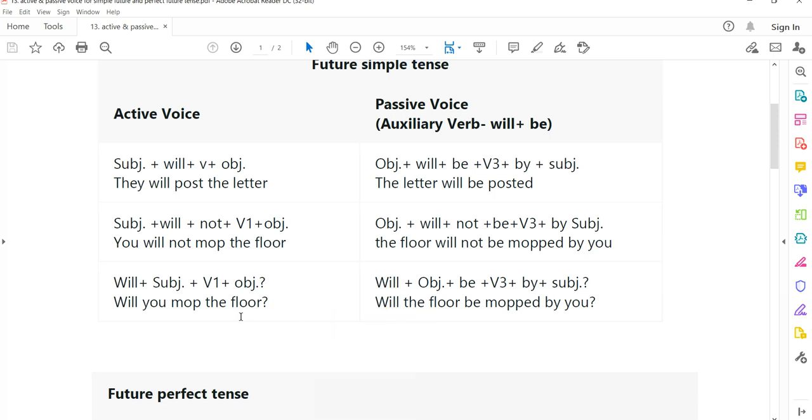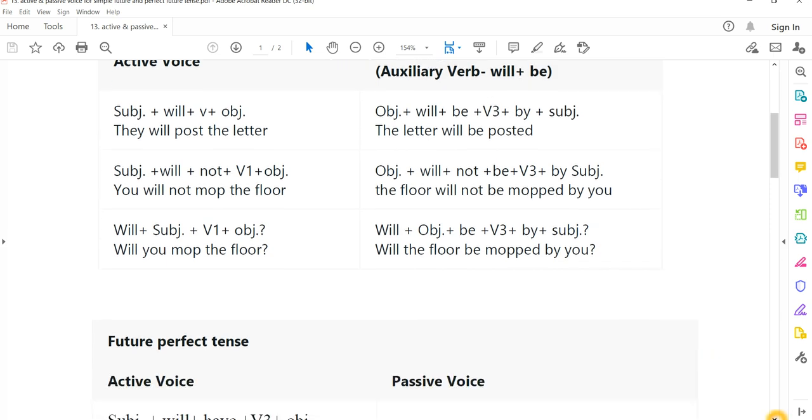يعني هي أساس الجملة، حتصير هنا the floor, object. The floor will be moved, will be moved by you. Then you can change the positive into interrogative. You have to say, will the floor be moved by you? Okay, this is the future tense and the rules of the future tense.